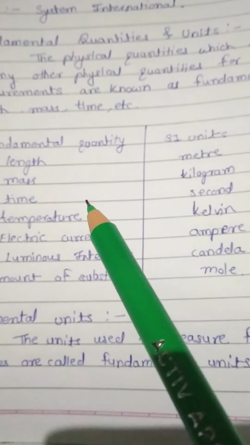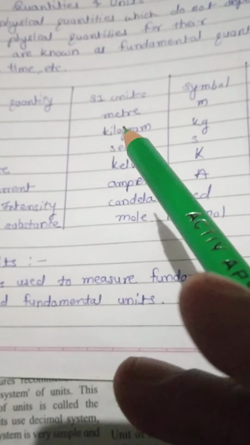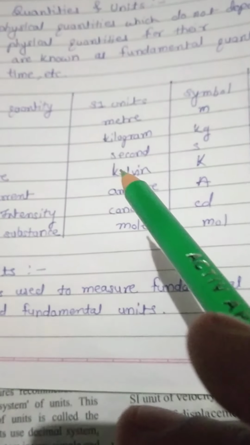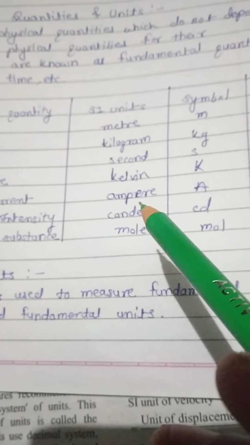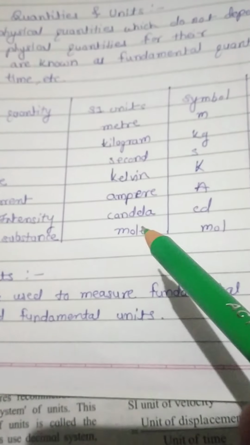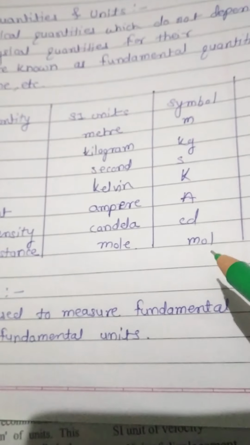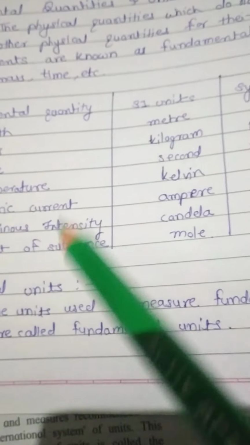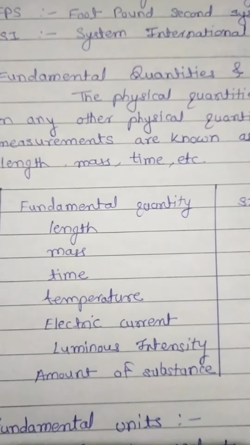Symbolically, meter is denoted as m, kilogram as kg, second as s, Kelvin as K, ampere as A, candela as cd, and mole as mol.